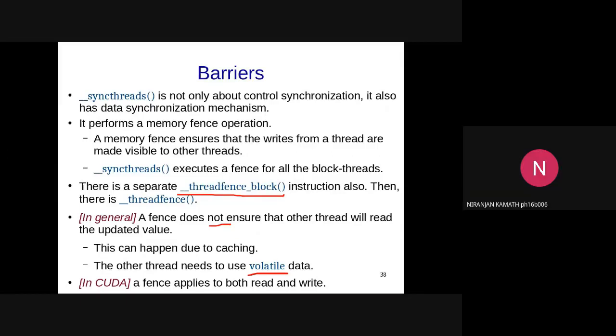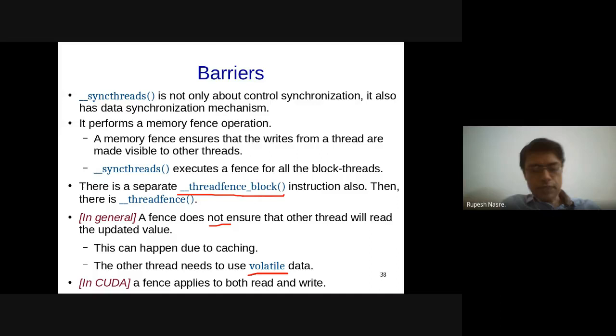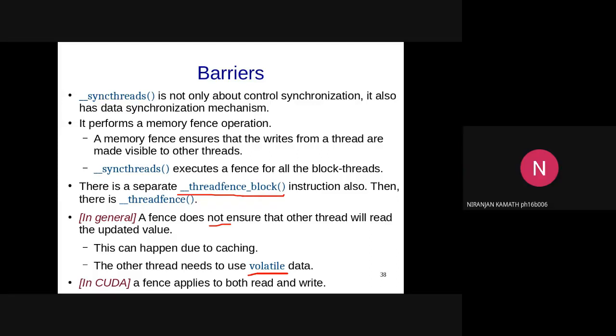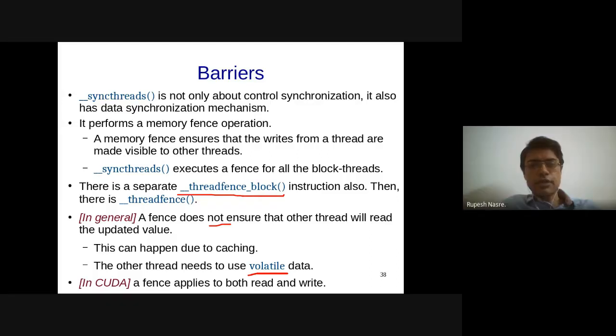Okay, but that is the reason we say that we need some way to tell thread number 2 that you need to go to main memory, either because of a cache miss or some other instruction explicitly. That is correct. That is correct. Okay, thanks.